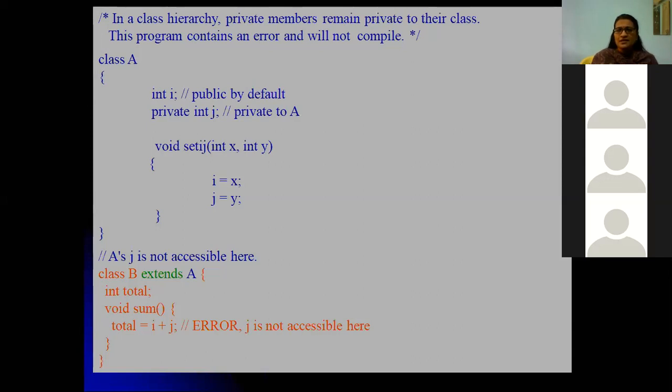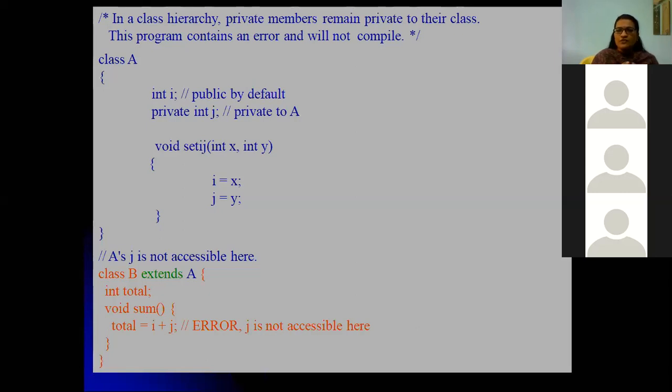A package indicates a set of classes. Say for example 10 classes are combined together and put in a folder; that folder you can call a package. I'm just giving an example; a folder is not actually the same as a package.